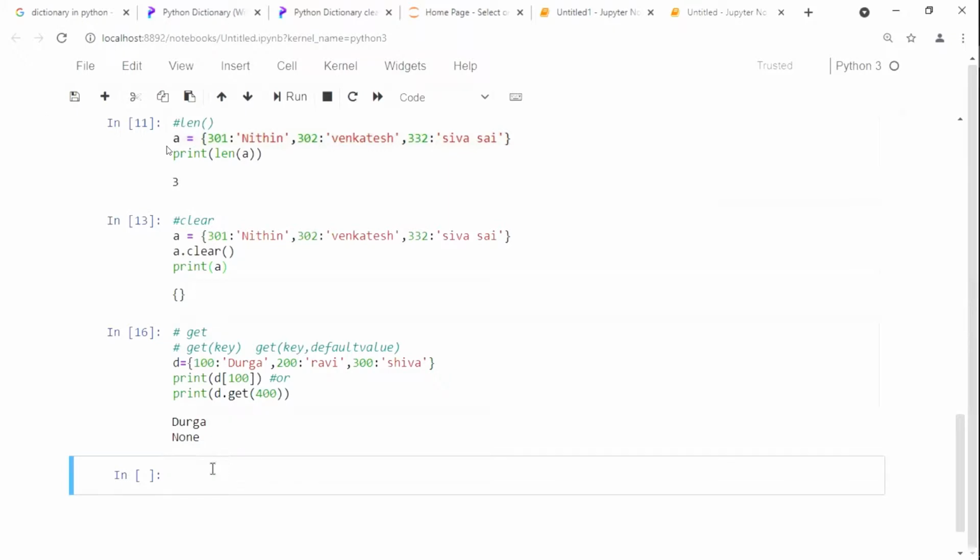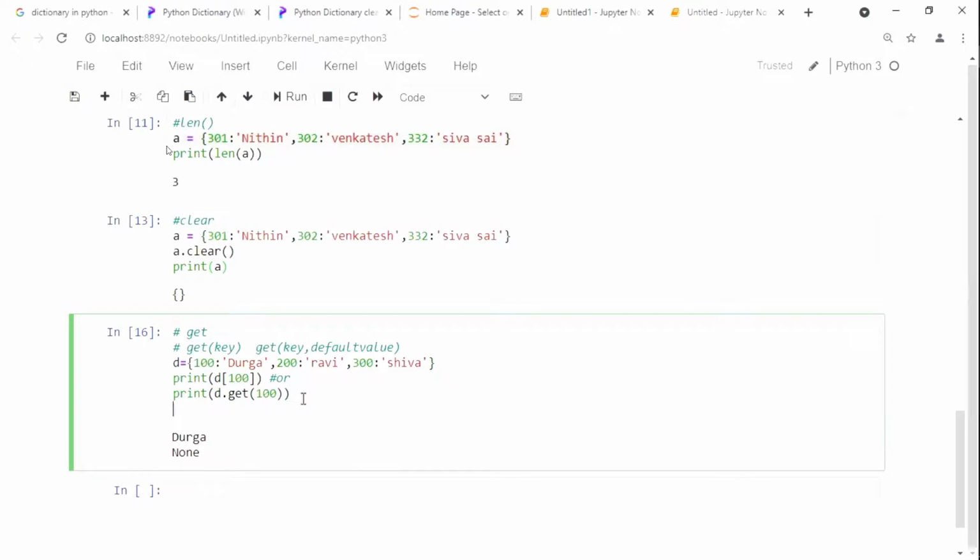Okay, now see the next one. This is for one method, the get key method. Is it okay for you? Yes, sir. Now please see the next method, that is get key comma default value.